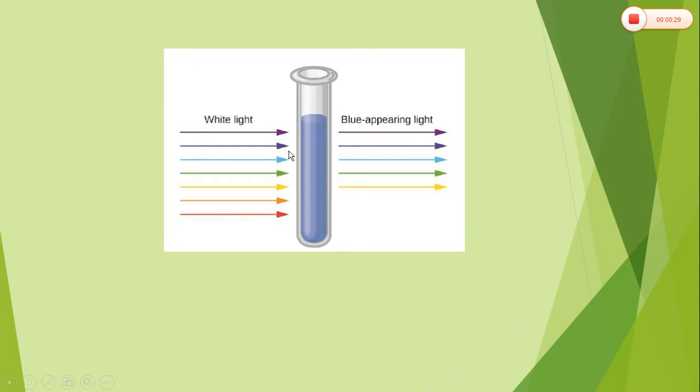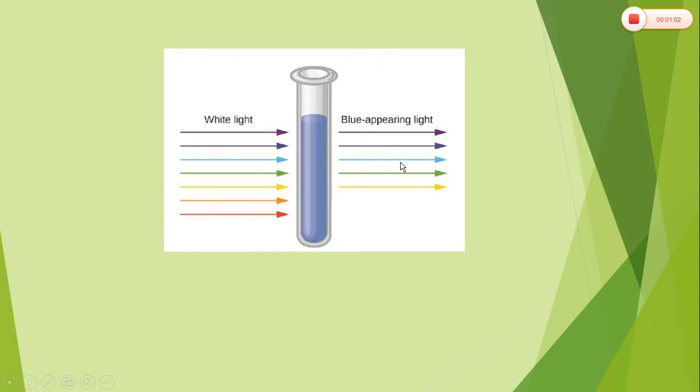Now, these complexes have a property to absorb certain radiations from the visible region of the spectrum, and as a result, the transmitted light is colored. When this visible light or white light is passed through a sample, certain wavelengths are absorbed from this white light.